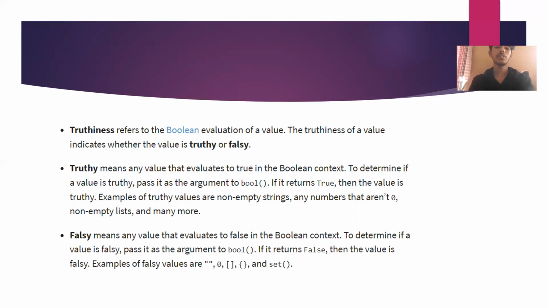Falsy means any value that evaluates to false in a Boolean context. To determine if a value is falsy, pass it as the argument to bool. If it returns false, then the value is falsy. Examples of falsy values are 0 and an empty set.